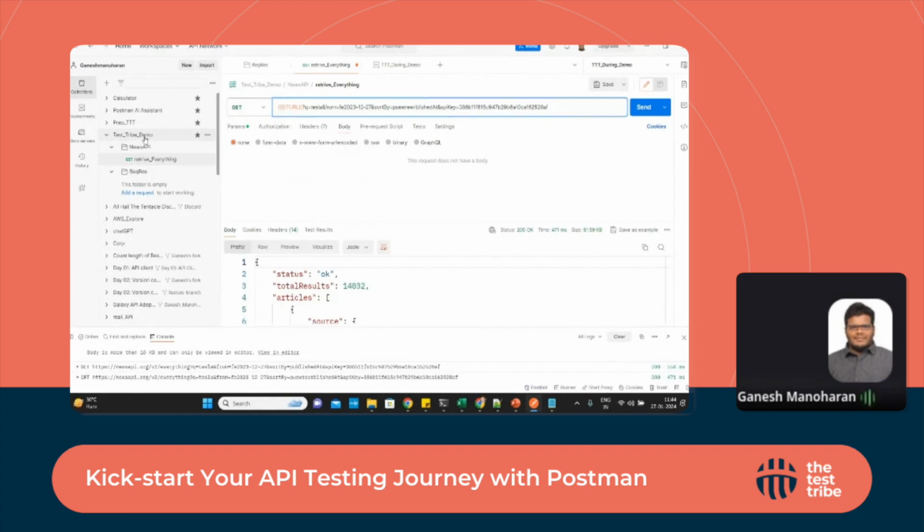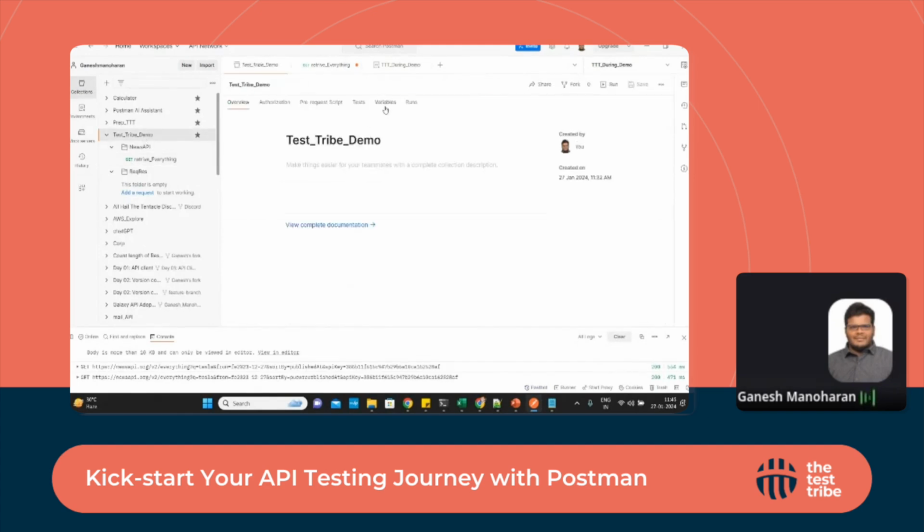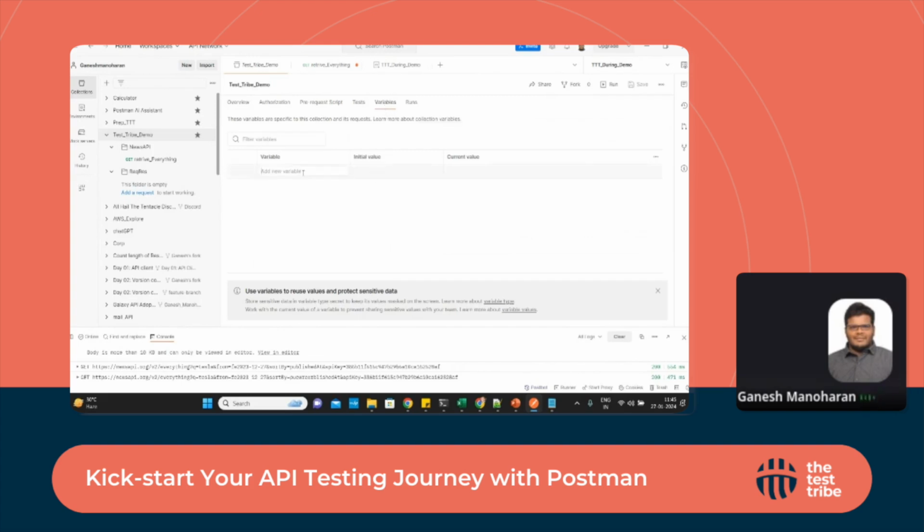Also, there is something called a collection variable. If I want to add any variables which are only for this collection, I can add them. By clicking the collection, there is a tab called Variables, so we can add that variable here. And there is something called a global variable.